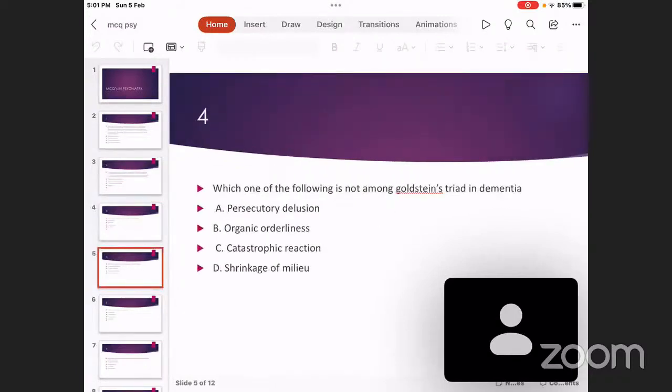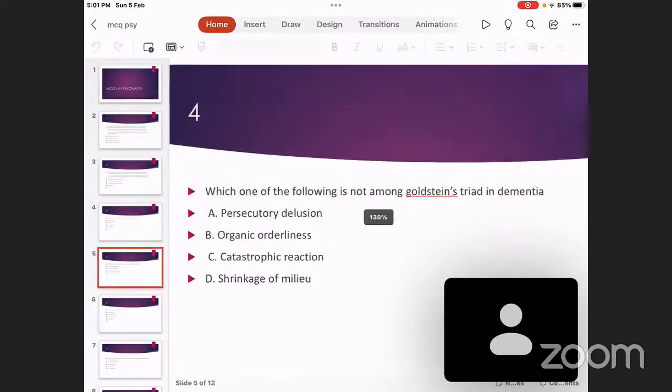Which one of the following is not among Goldstein's triad in dementia? Choice A, persecutory delusion. Choice B, organic orderliness. Choice C, catastrophic reaction. And choice D, shrinkage of meaning. Answer is choice A, persecutory delusion. It is not a component of Goldstein's triad. So let me explain what is meant by Goldstein's triad.